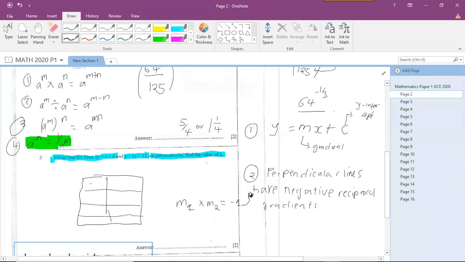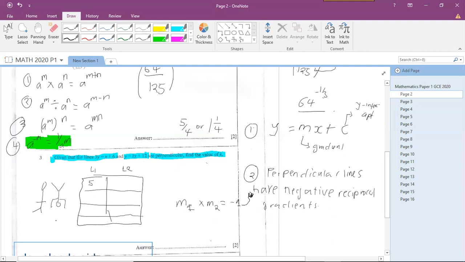So what do I mean? Let's give various scenarios. If the gradient of one line is 5, how do I explain the reciprocal? If you are standing straight like this, the reciprocal of yourself will be you going down on the floor like that.